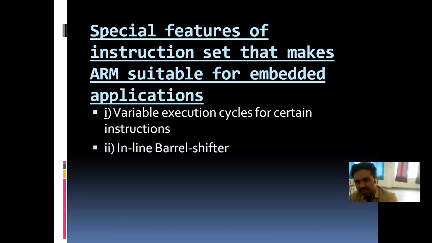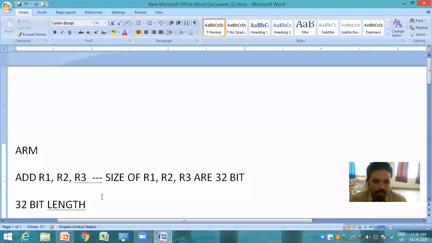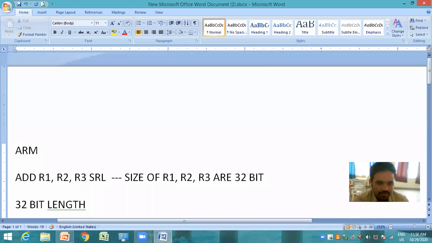Inline barrel shifter. The inline barrel shifter will perform the shifting operation. Sometimes we may need to shift, for example, SRL.